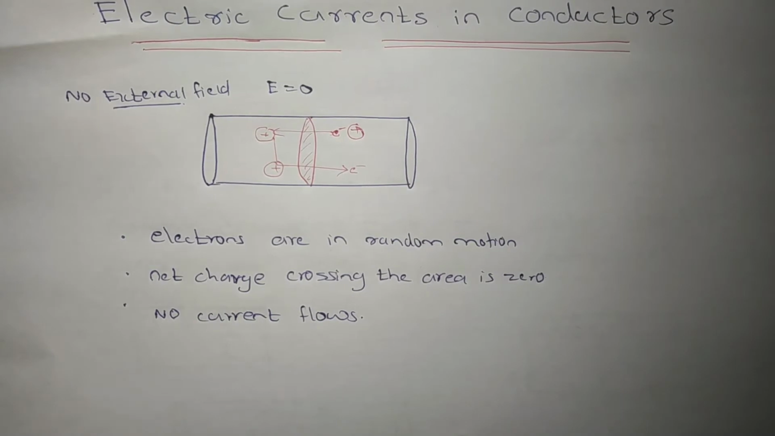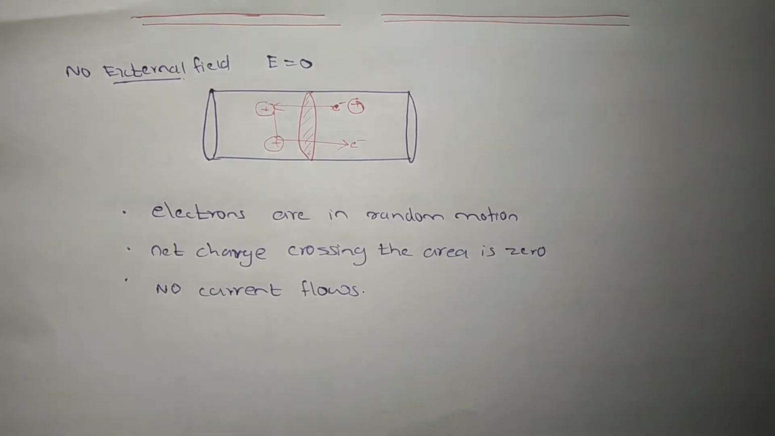That's why you can easily touch a metal piece. Otherwise, what would happen? If current flowed through a conductor even in the absence of an external electric field, then if you touched any metal, such as your window, you would feel a shock. Clear? So this is what happens in the absence of an external electric field.